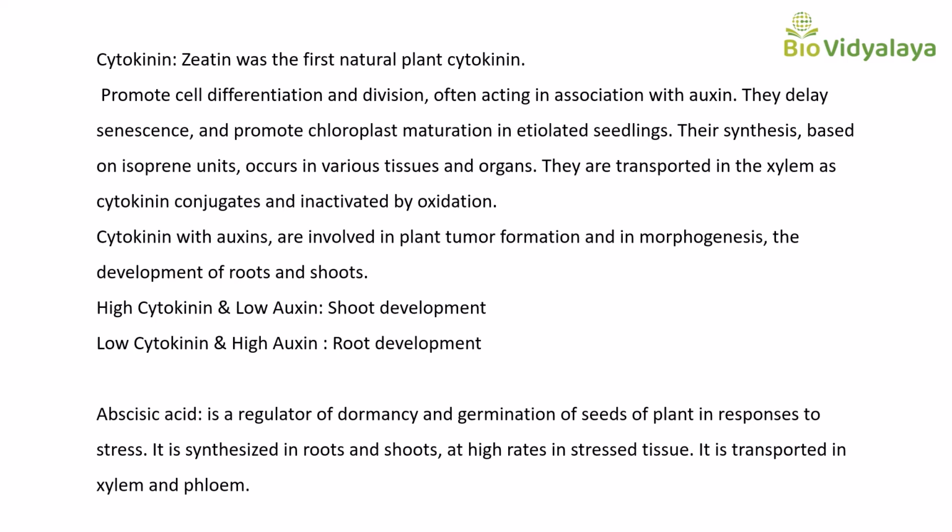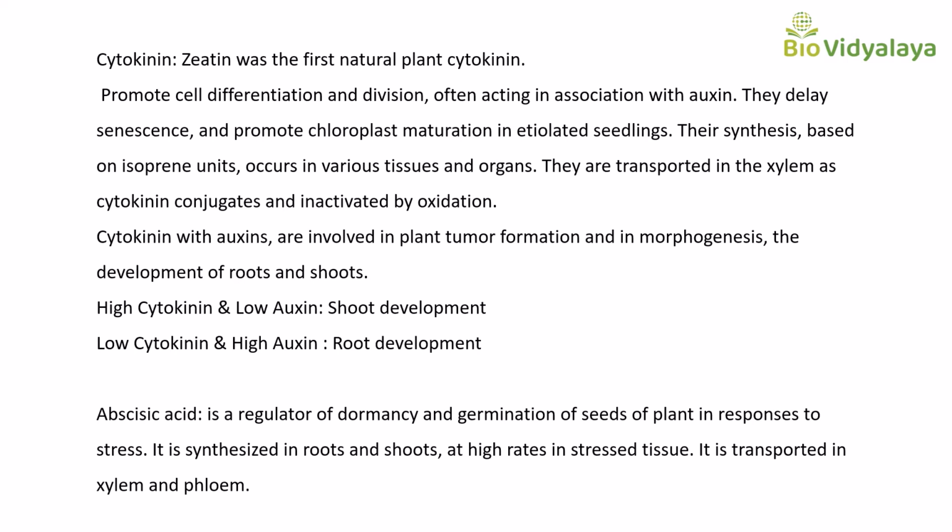Cytokinin. Zeatin was the first natural plant cytokinin, promotes cell division and differentiation, often acting in association with auxin. You have to remember that cytokinin will initiate shoot development, but auxin will initiate root development.